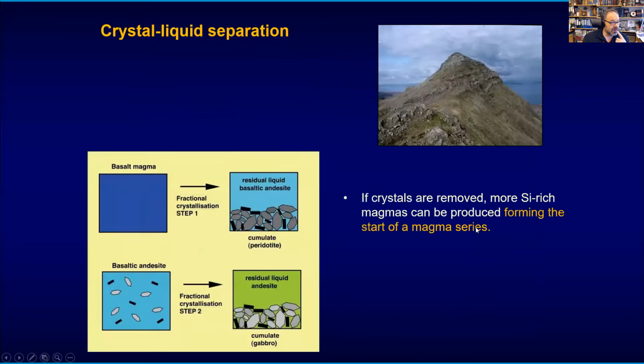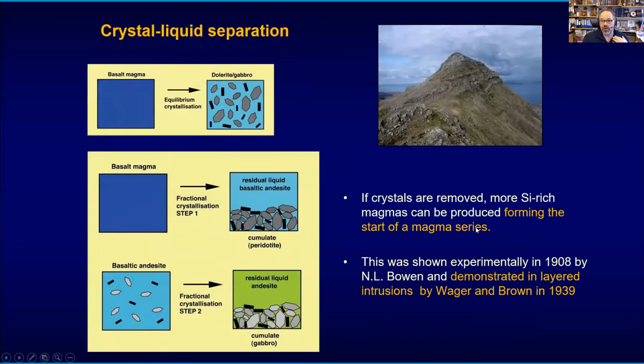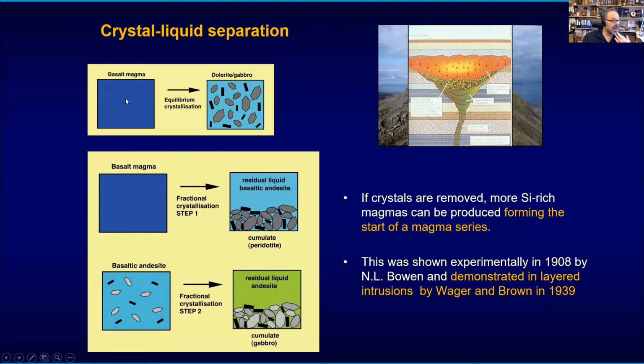And in very simple terms, this is something I drew up for my undergrad class. If we start with a basalt magma and we let this crystallize and we don't remove anything and don't add anything, well, we make crystals and we have a residual liquid. This might end up as coarser crystals in a finer grained groundmass or something like this. If we leave it on the ground, it will be plutonic and there will be effectively only large crystals. But if we erupt it, then this might be the result.